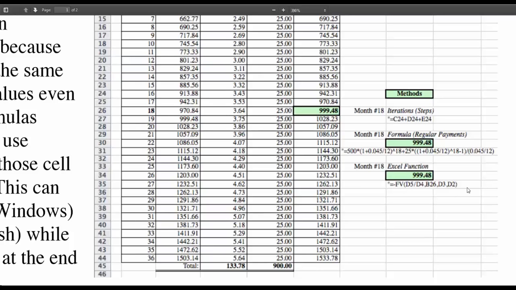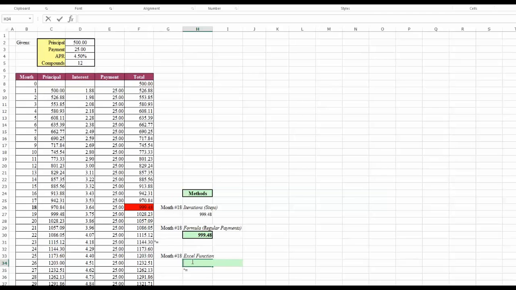And so you could just type it in like you see it here. Excel's nice in that it sort of prompts you if you know how to read it correctly. So let me click here, and then equals negative FV, and then parentheses. Now as I do that, it actually is going to prompt me for some information at the bottom. So first it's going to ask for the interest rate, so that's our APR.